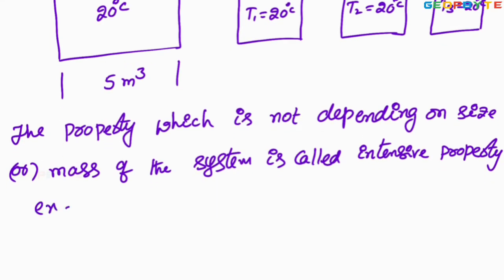Example for intensive property: temperature, pressure, density, etc.